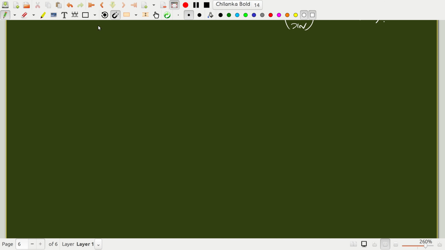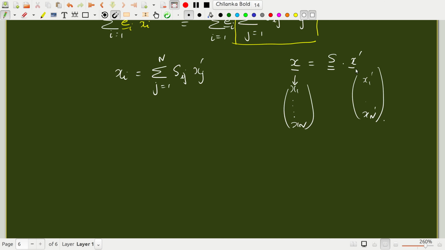This matrix S is called the transformation matrix associated with the change of basis. The coefficients of the vector x in a given basis change to x prime in this fashion. Or you can invert this. S is invertible, so x prime is nothing but S inverse x. That is also possible. And e_j prime is nothing but S_ij e_i.